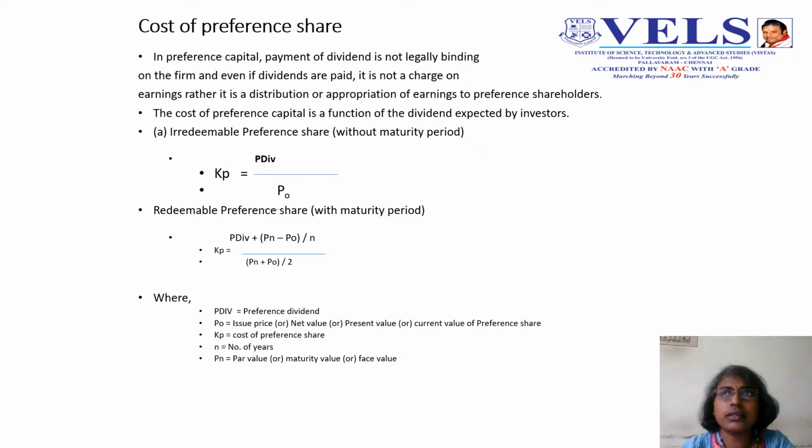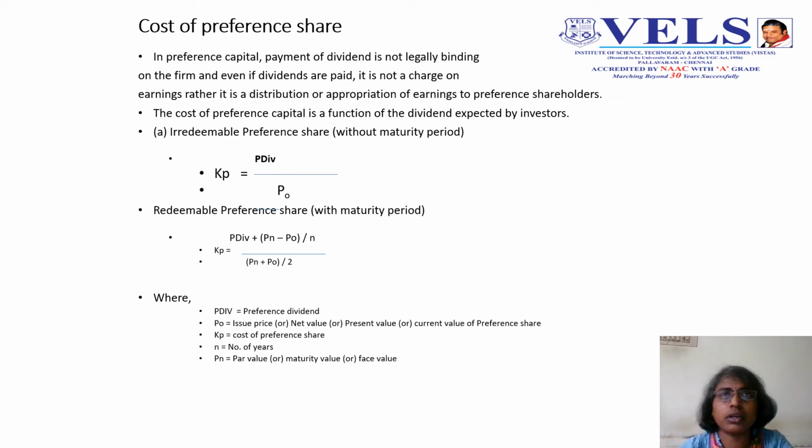As I explained in the previous sessions, equity shareholders are the legal owners. Even though the dividend payment is not legally binding, every company pays the fixed dividend rate for preference share. The cost of preference capital is a function of the dividend expected by the investors.